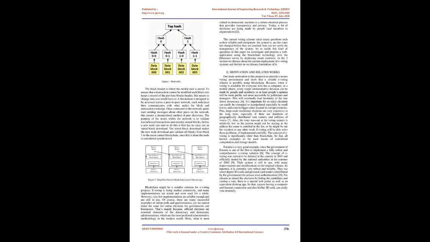Each block has a transaction data part. Copies of each transaction are hashed, and then the hashes are paired and hashed again. This continues until a single hash remains, also known as a Merkle root, figure 1. The block header is where the Merkle root is stored. To ensure that a transaction cannot be modified, each block also keeps a record of the previous block's header.